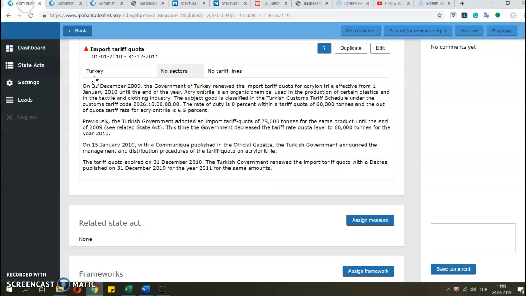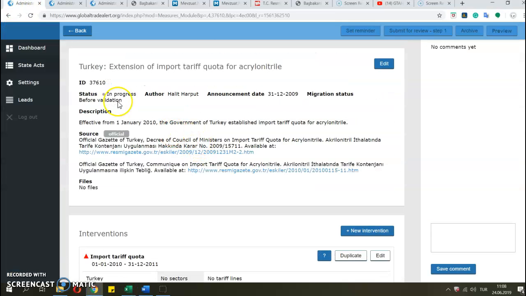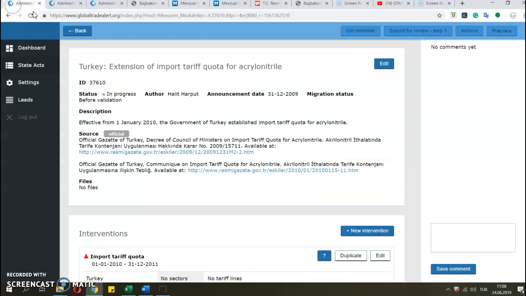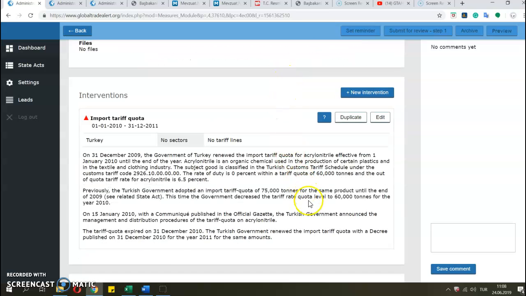So my question is, okay, this is my first state act. I said there's a 75,000 tons of tariff quota for this product, and so on. And then I made another state act, extension of the import tariff quota for acrylonitrile. And I said it was previously 75,000 tons. This time the government provided 60,000 tons.